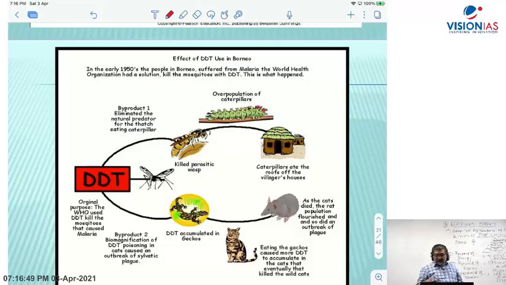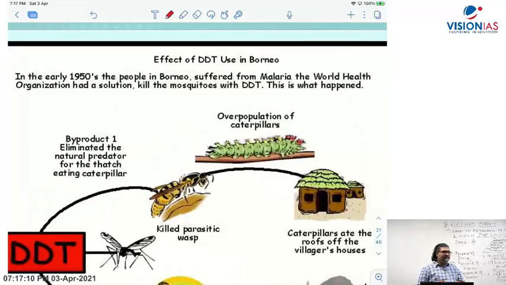Now let's take another effect here. In the 1950s, DDT was sprayed to kill insects. In the early 1950s, people in Borneo, where is Borneo? Borneo Island in Southeast Asia, right here, suffered from malaria.